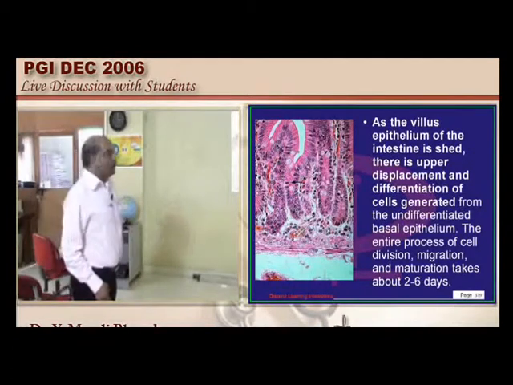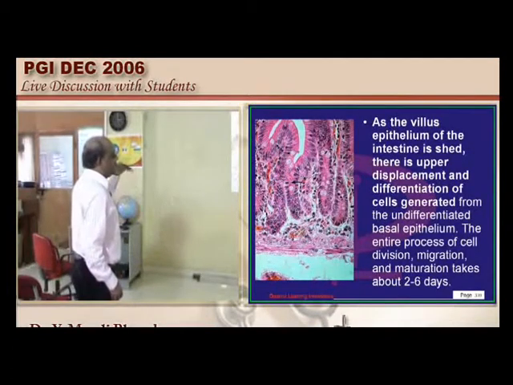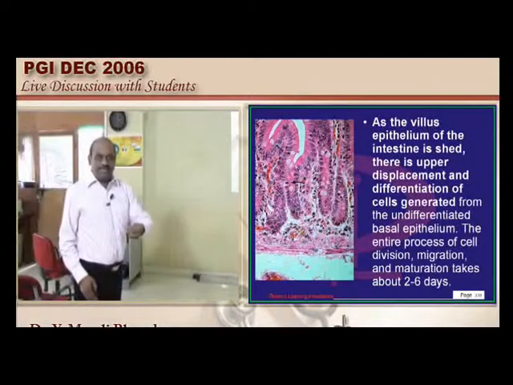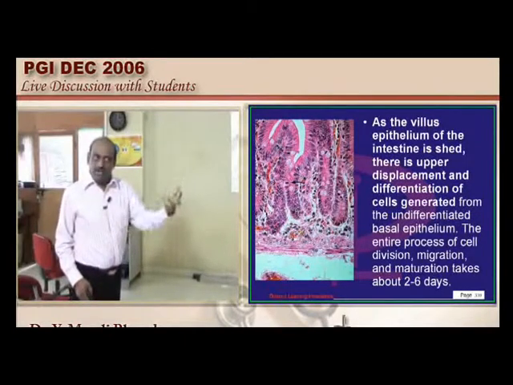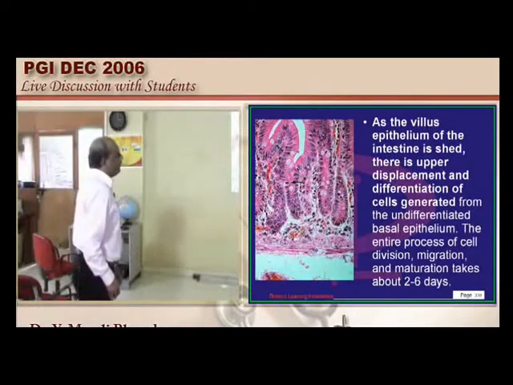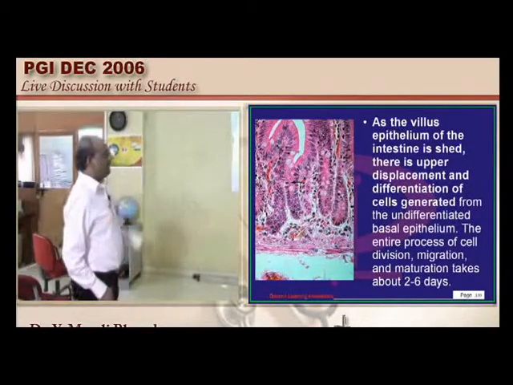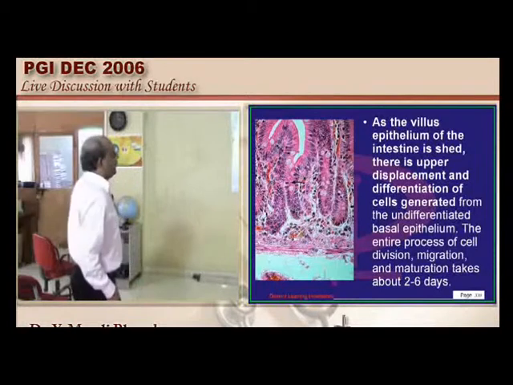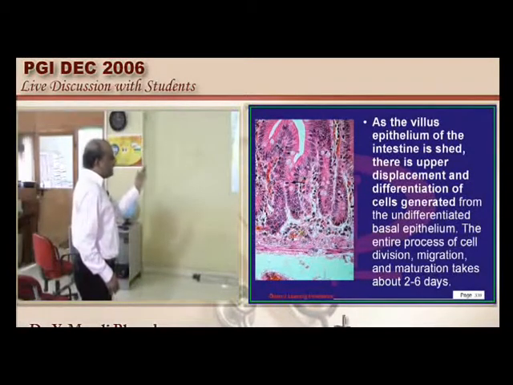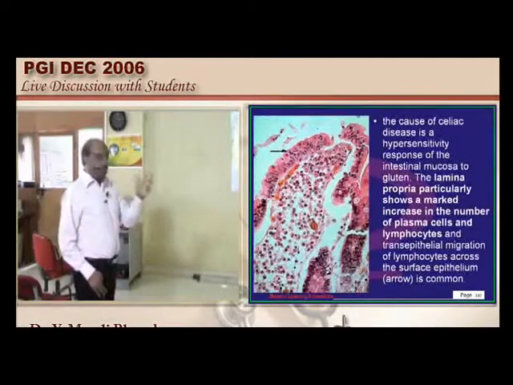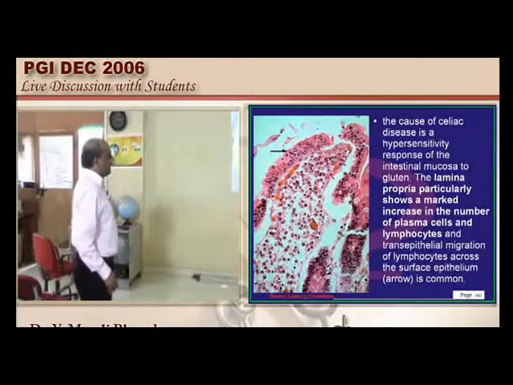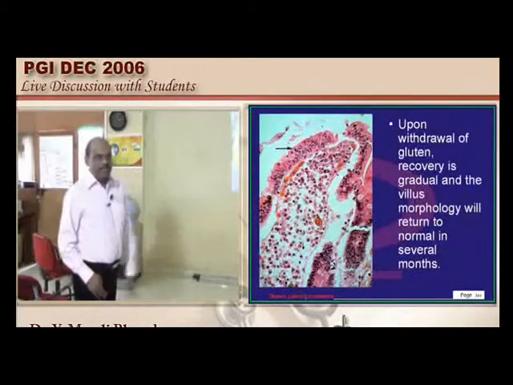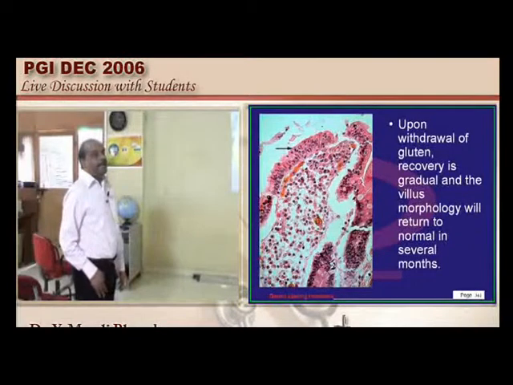That is the reason it is an autoimmune phenomenon, and once you identify the sensitizing food and remove that from his diet, the morphology can recover back to normal. Typically the patient presents with a chronic itchy rash which can be papular or vesicular, beginning at around 20 years of age. That is the typical dermatitis herpetiformis with which it is associated.